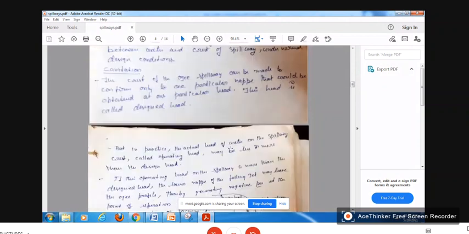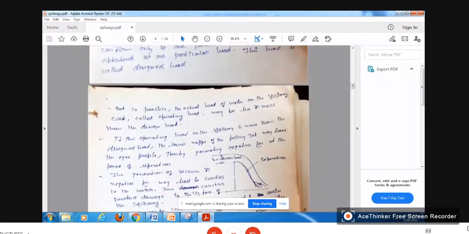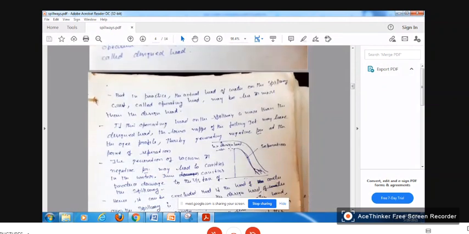For designing the Ogee spillway, we assume a particular head, and for that head we design the spillway. But in practical cases, you cannot always have the design head. The head during the operation stage is called the working head. The working head may be more or less than the design head.